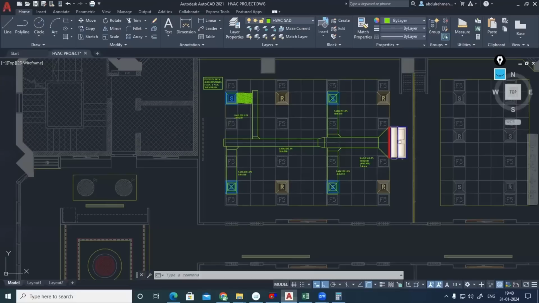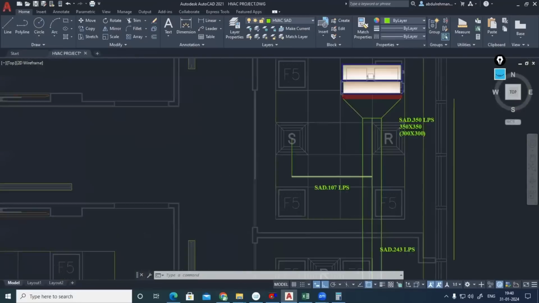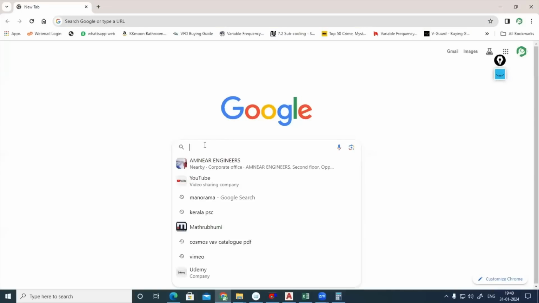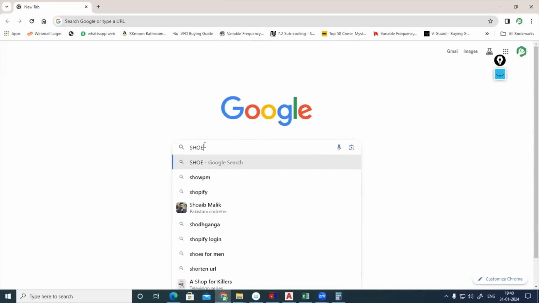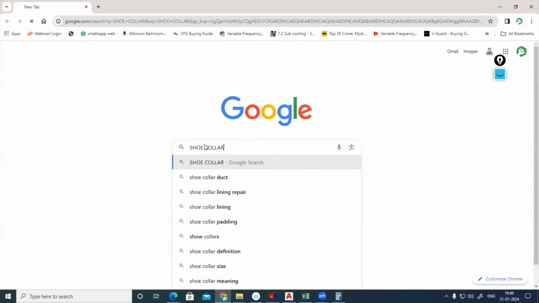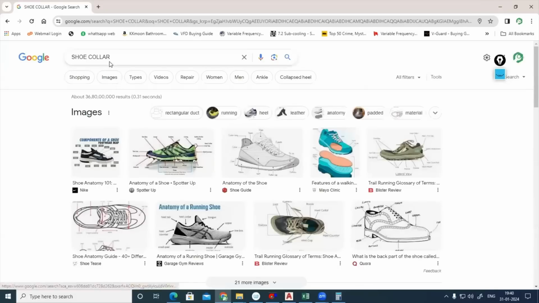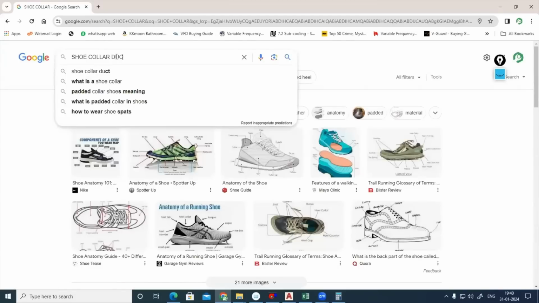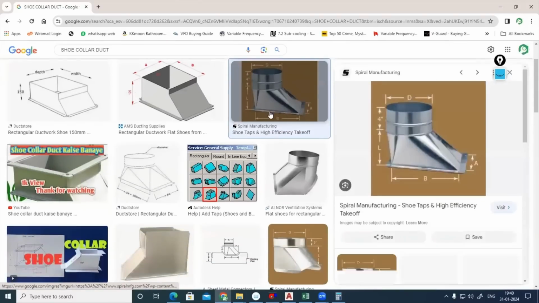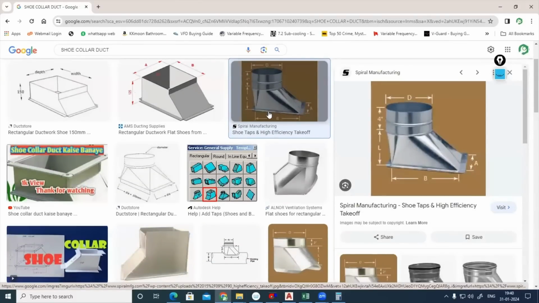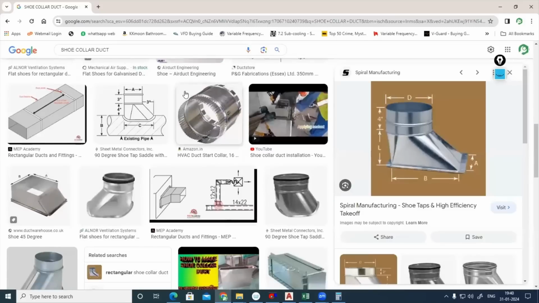What I'm doing, see, I'll be taking a round collar from this rectangle. A round shoe collar you can try. Round shoe collar is available in the market. This is a round shoe collar only, this one you can use. That will be good. Otherwise, the normal round collar, but the pressure drop will be more in that kind of scenario.